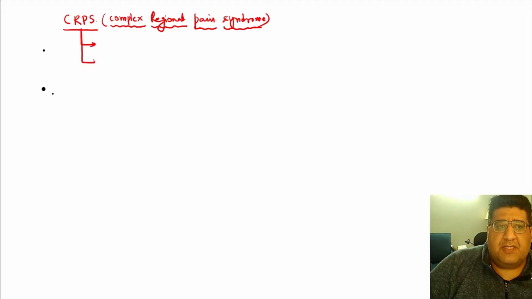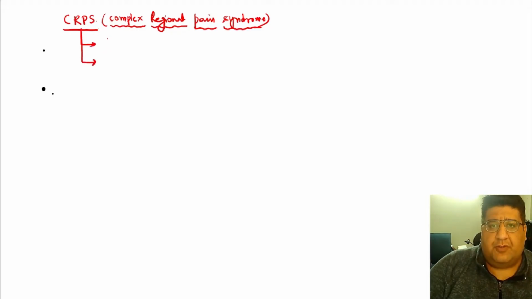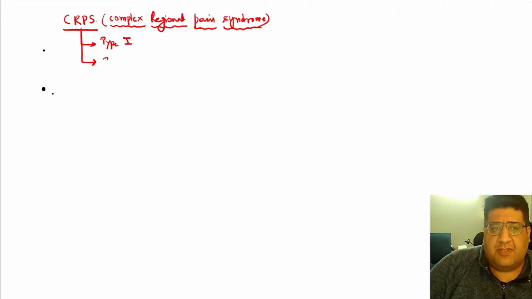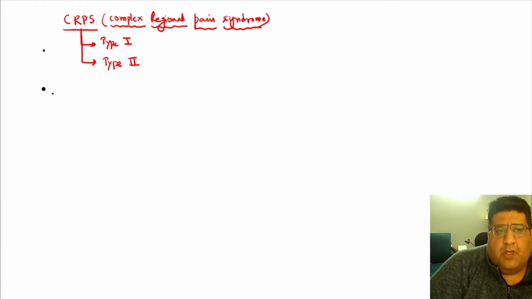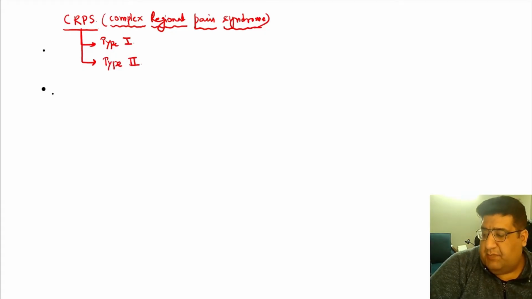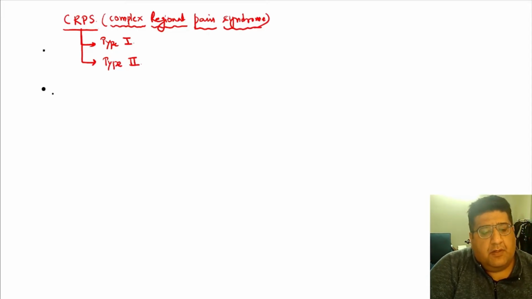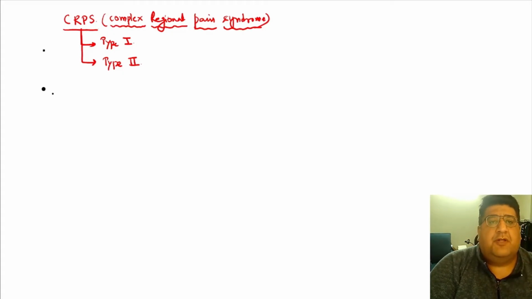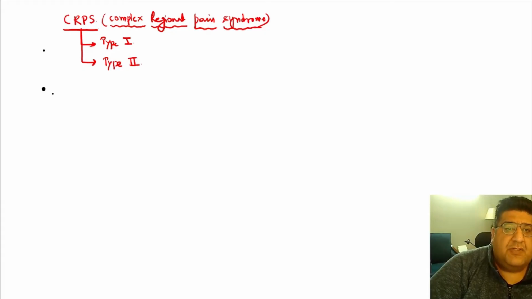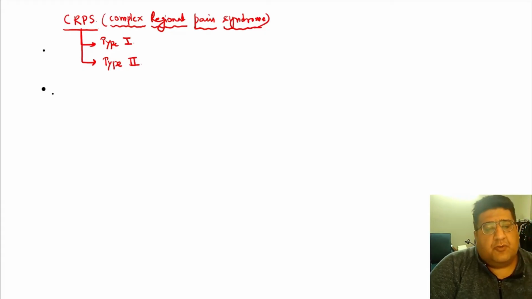Now, this CRPS is of three types, but I will not go into the third type. There's no need to do that. Basically, you should remember that CRPS is of two types. One is type 1, the other one is type 2. Now we'll try to understand what is type 1 and what is type 2. The reason behind pain, listen to this carefully, can be either a nerve or something which is other than a nerve.